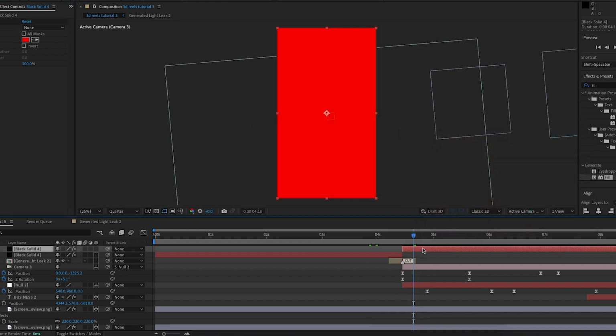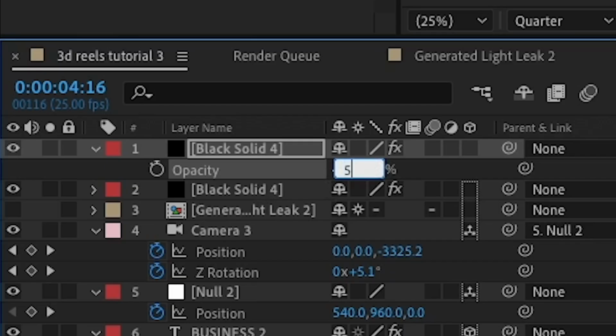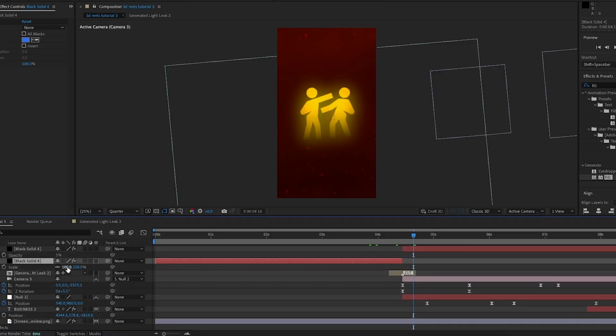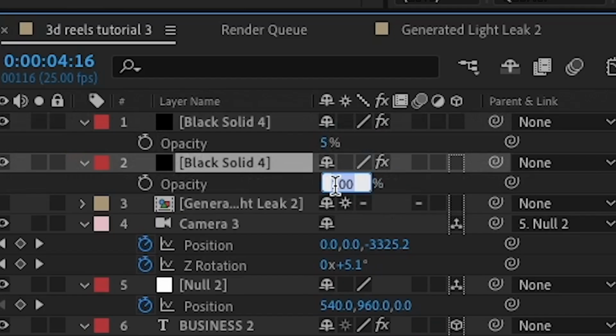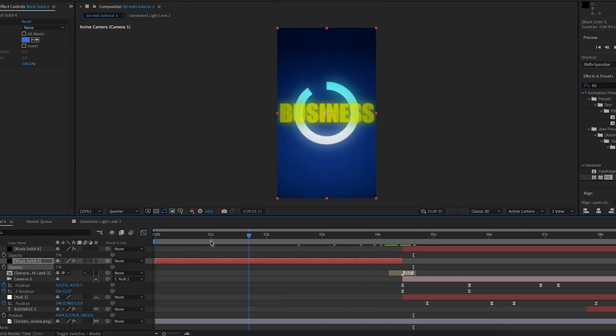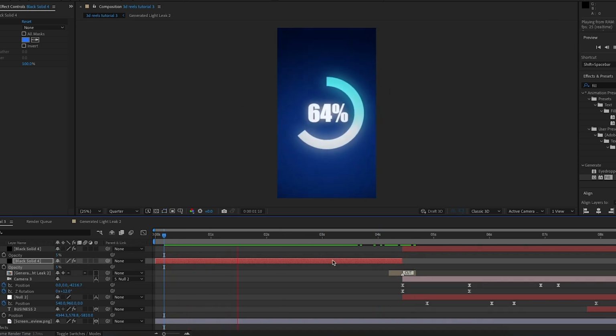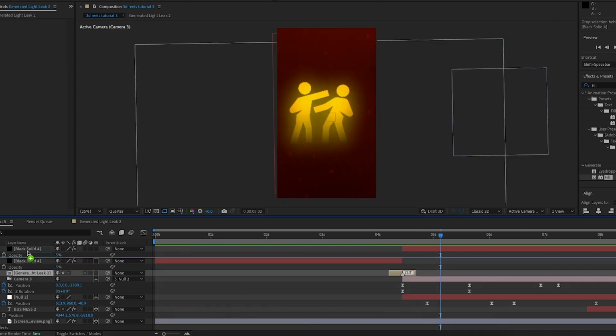And what I'm going to be creating with these is a really simple overlay. So to make it an overlay, I'm going to change the opacity of it to 5% and I'll do that for both of them. And now it will just have a very subtle blue overlay on the first part of the video and a very subtle red overlay on the second part of the video. And I'll also add the light leak at the top.